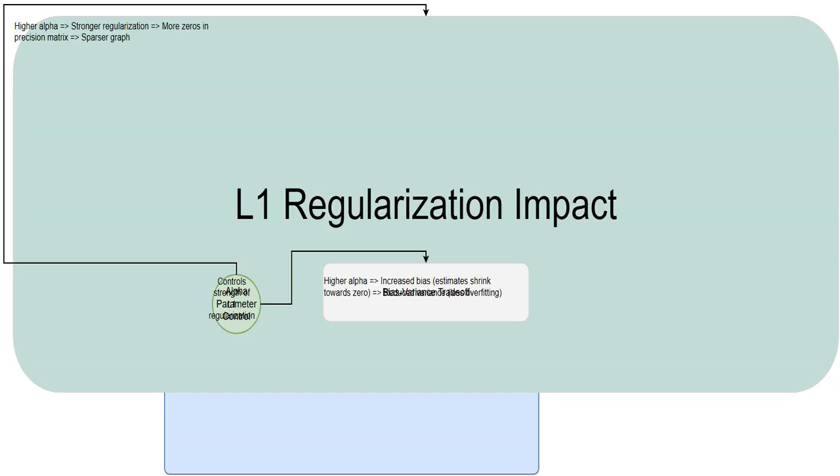Hey Vamsi, let's break down how L1 regularization affects the graphical lasso. Remember, a higher alpha means a stronger penalty on those non-zero elements in the precision matrix. Think of it like this: the higher the alpha, the more aggressively it pushes the less important connections towards zero, making the precision matrix, and consequently, the covariance matrix, much sparser.